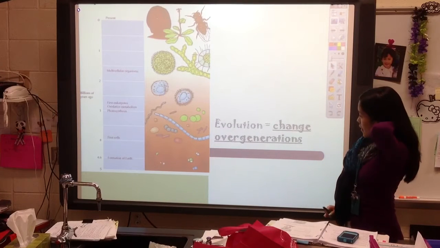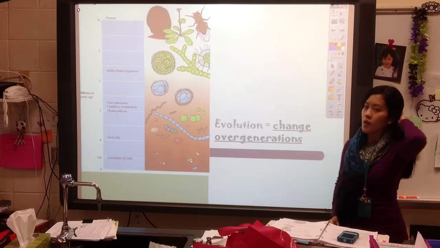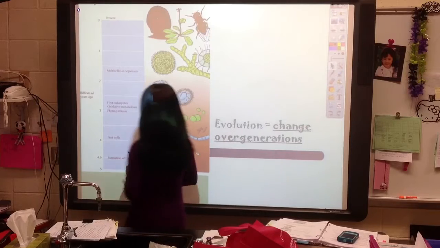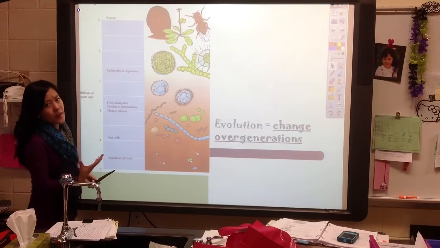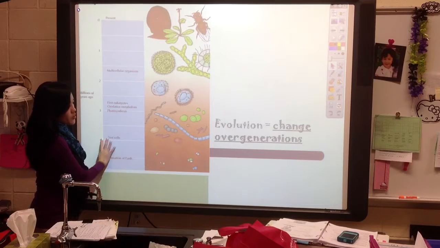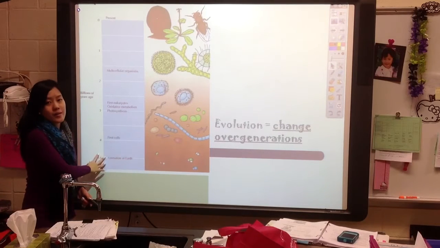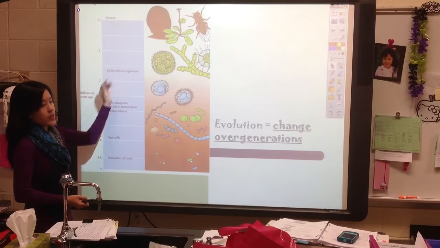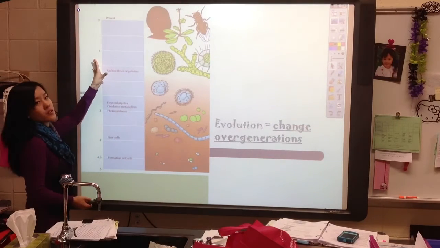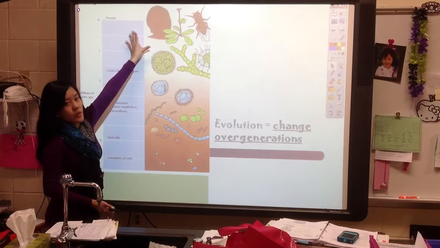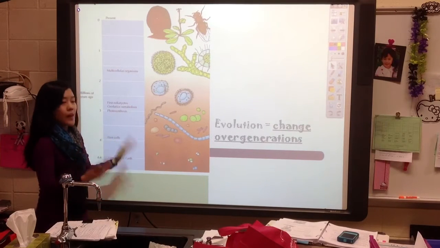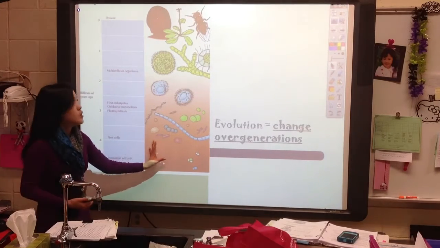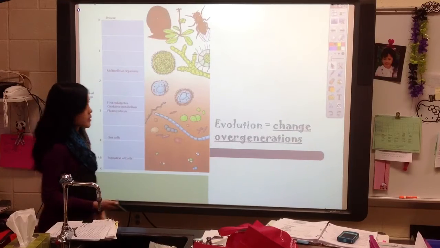So when we first think about evolution, we are going to think about the first cells that came to be. And remember that when we talked about life, life has to start off very simple. We start off with our first cells, and they were prokaryotic cells, simple cells. And eventually we moved on to become eukaryotic cells, multicellular organisms, and even larger organisms like humans. So life evolving or life changing from something simple like bacteria to something more complex like a human being.